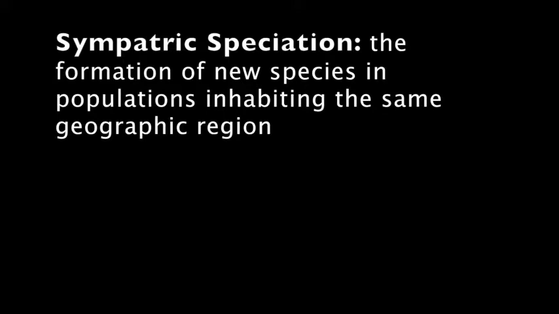But populations of the same species might stop interbreeding even if they are not geographically isolated. This is known as sympatric speciation, the formation of new species in populations inhabiting the same geographic region. This video will review these two concepts of allopatric and sympatric speciation in the cane toad.